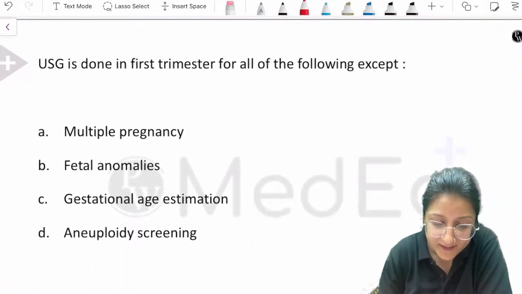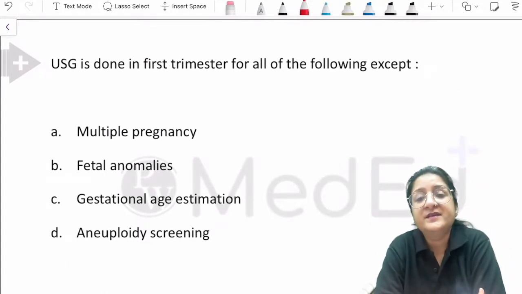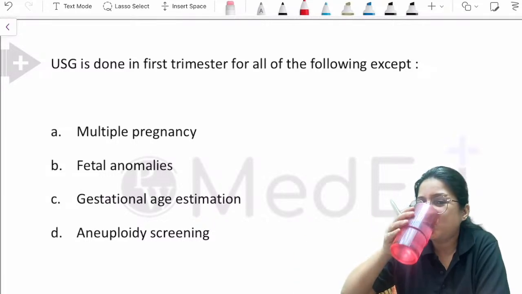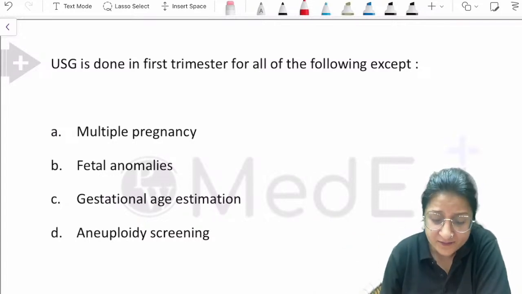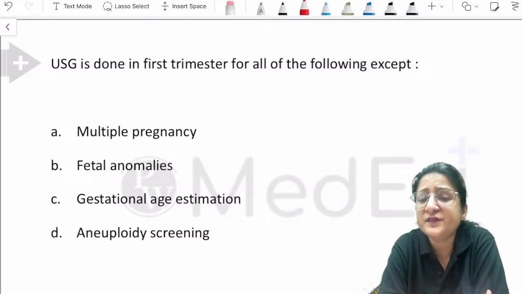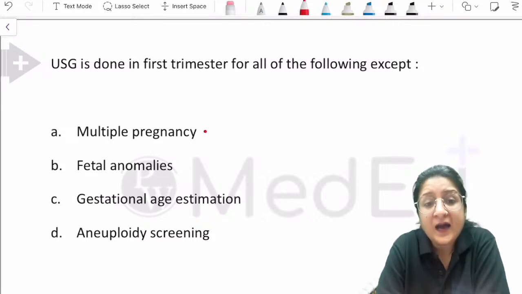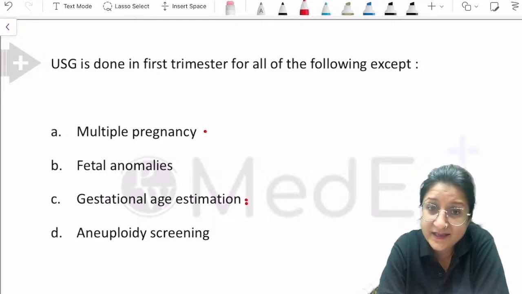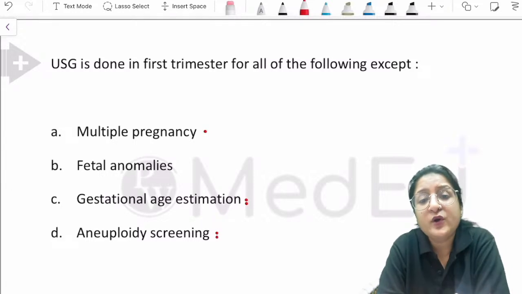Now coming on to the next question. Ultrasound is done in the first trimester for all of the following reasons except. So ultrasound in the first trimester can help us diagnose multiple pregnancy. Yes. It can help us with gestational age estimation. Yes. It can help us in aneuploidy screening. Yes, also.